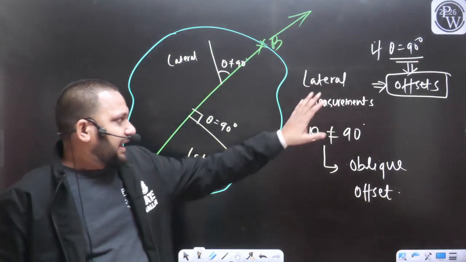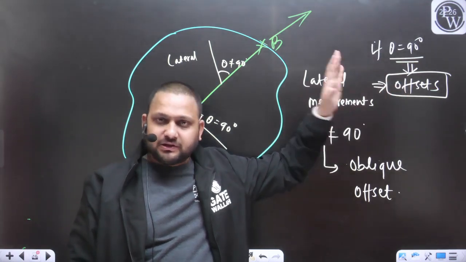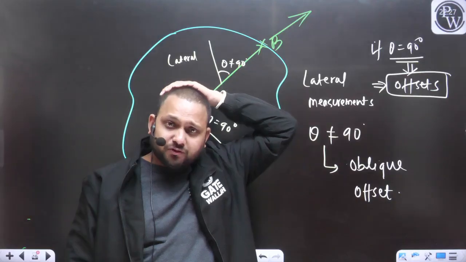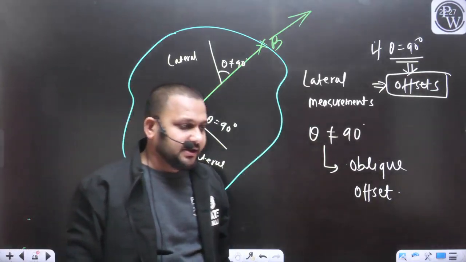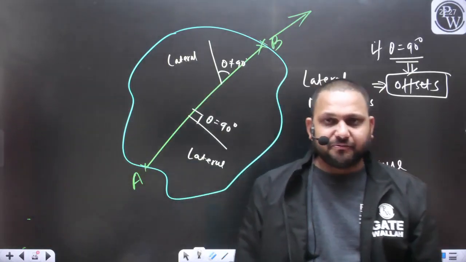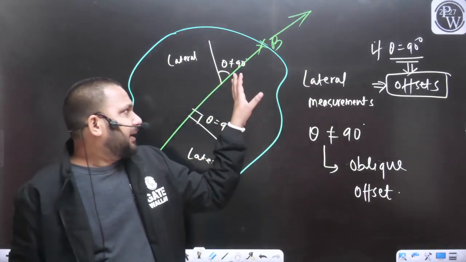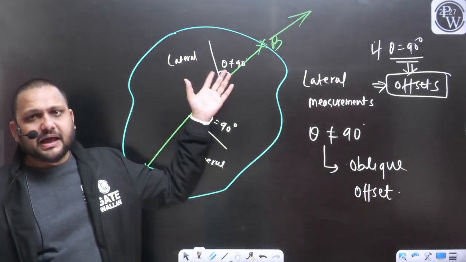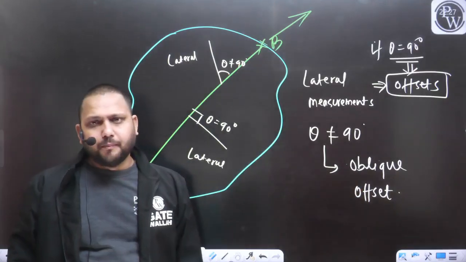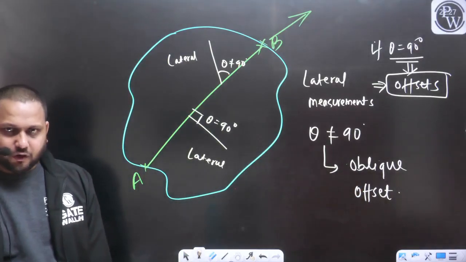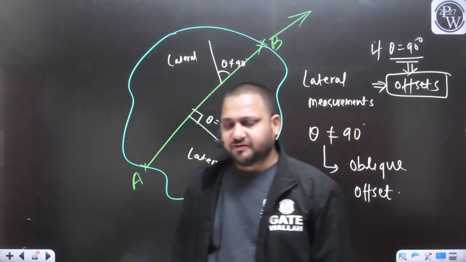So if this angle is perfectly 90 degrees, for that we use the term offset. The lateral measurements that we perform at a perfect 90 degree angle are called offsets. If the measurement is in the lateral direction but the angle is not a perfect 90 degrees, we use the term oblique offset. So is what an offset is and what its types are clear to everyone? Please confirm in the chat box.